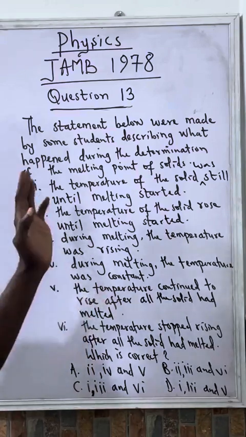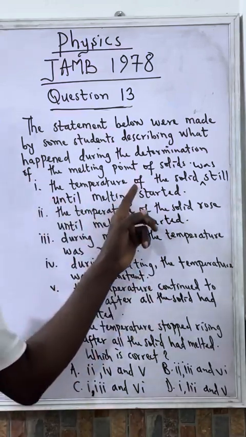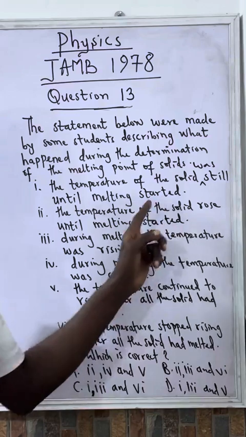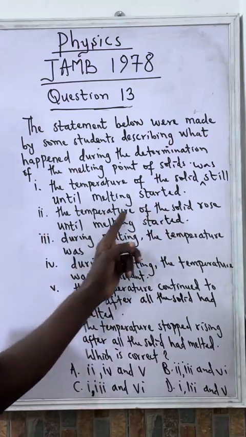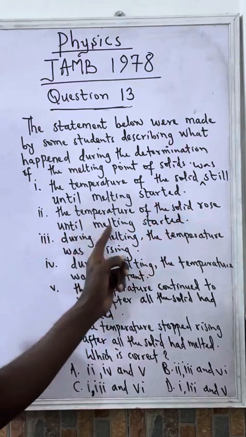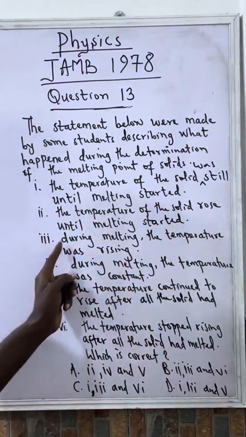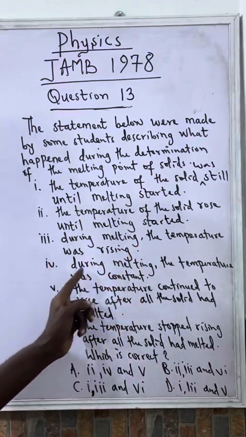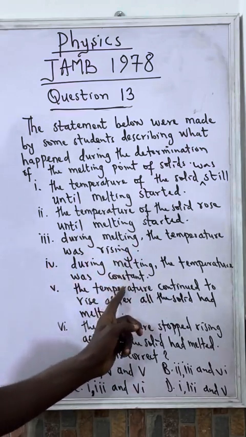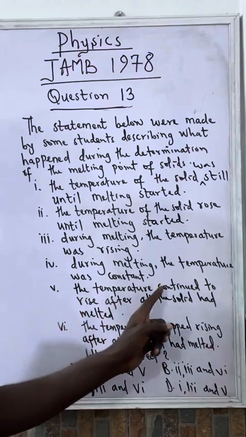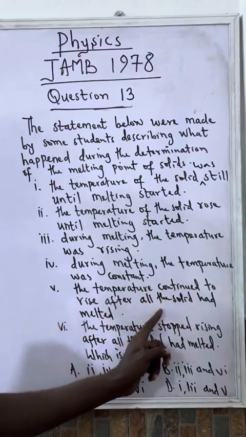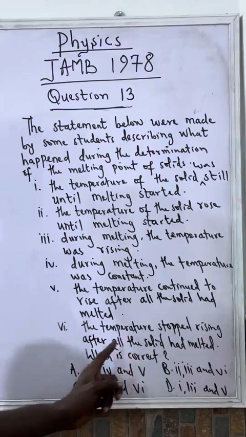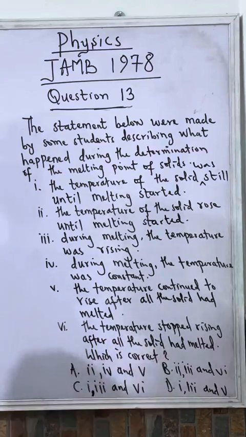Okay, this question now, each statement now say: 1, the temperature of the solid was still until melting started. 2, the temperature of the solid rose until melting started. 3, during melting, the temperature was rising. 4, during melting, the temperature was constant. 5, the temperature continued to rise after all the solid had melted. 6, the temperature stopped rising after all the solid had melted.